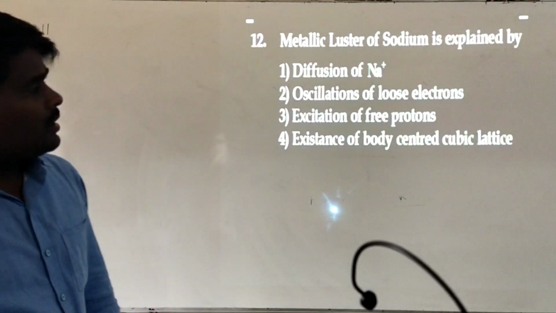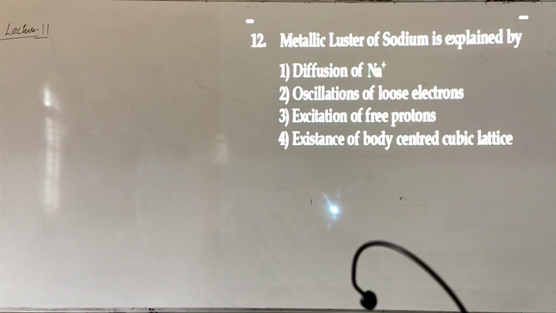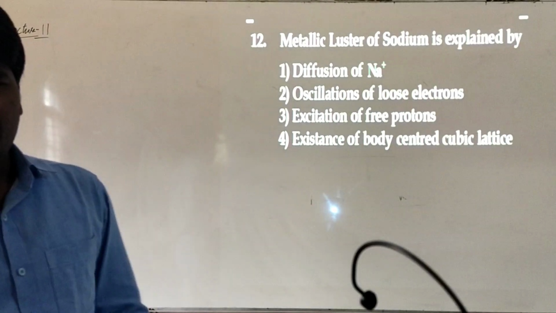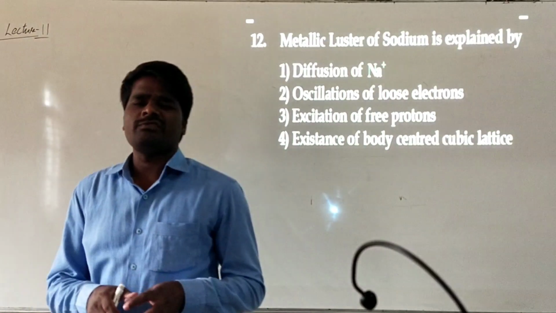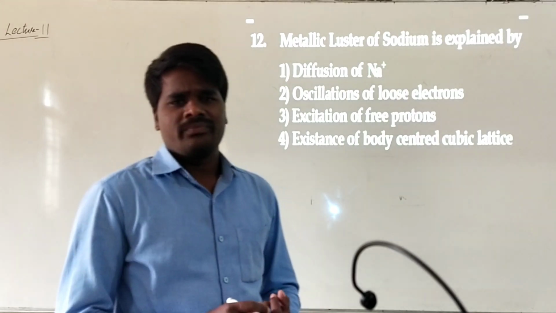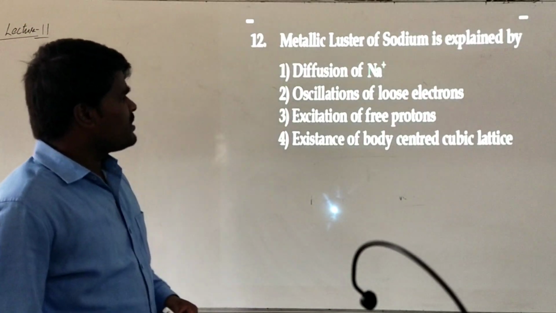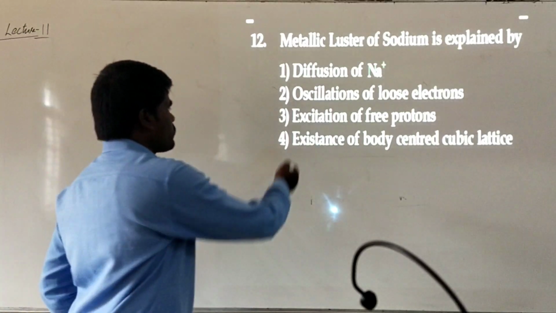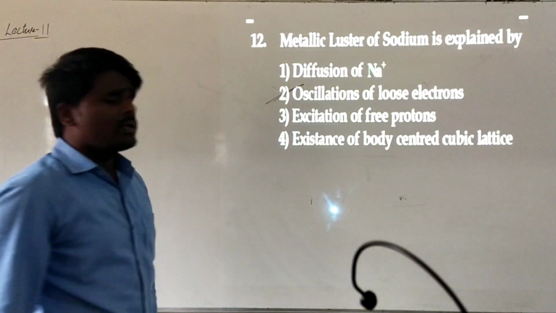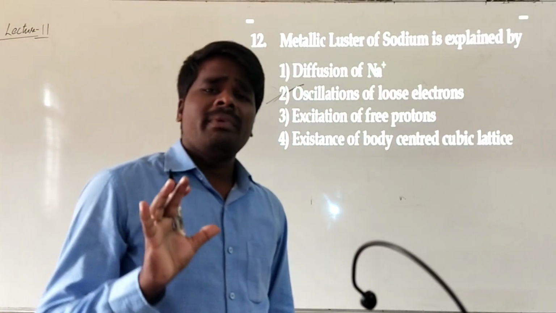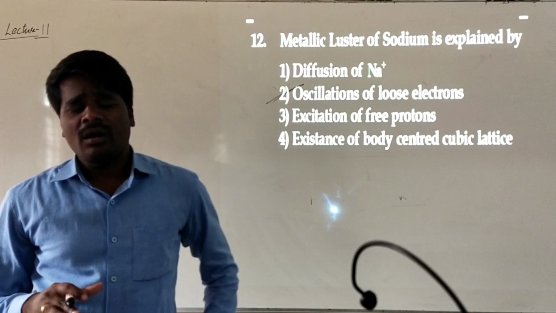Now, the next question comes: metallic luster of sodium is explained by. Generally, metals are lustrous or shiny in nature. This shininess of metals is called metallic luster. What is the reason for the metallic luster? Diffusion of ions? No. Oscillation of loose electrons. Generally, oscillation of loose electrons is the reason for the metallic luster of metals.